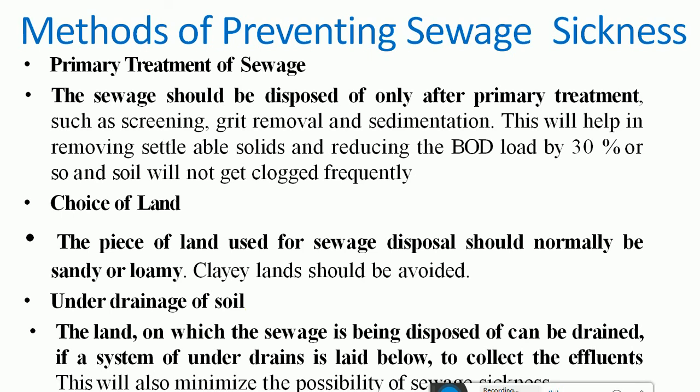If it is less, for example in the case of clays, it will lead to sewage sickness. The land on which the sewage is being disposed of can be drained. If a system of under drainage is laid below to collect the effluent, this will also minimize the possibility of sewage sickness. So we can practice the method of under drainage, that means providing a drainage system below the soil underground, which can collect the drained wastewater, and it is sent for treatment or taken away from the soil. Thus we can avoid the problem of sewage sickness.